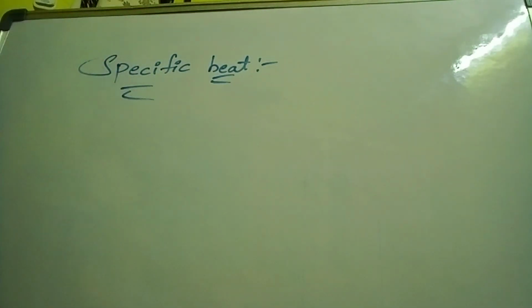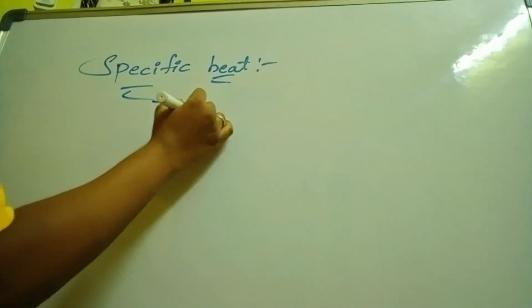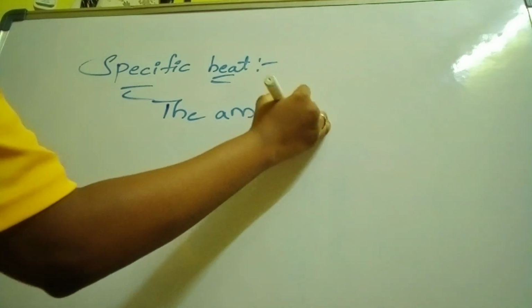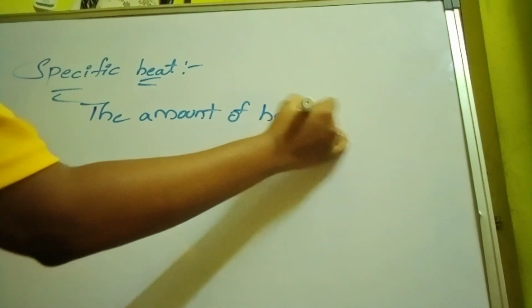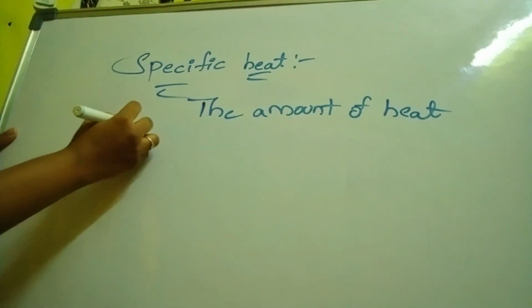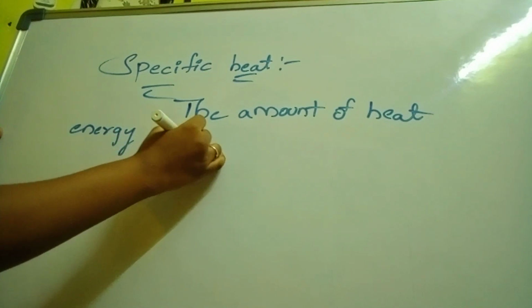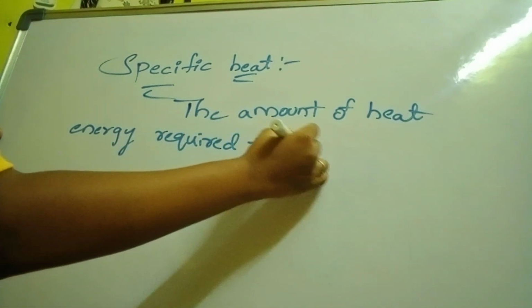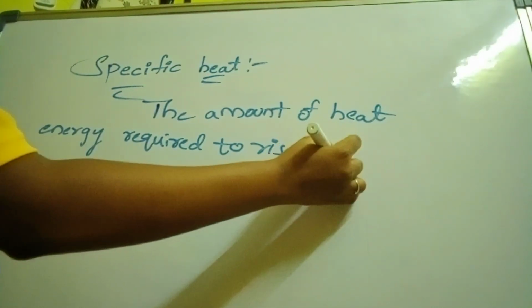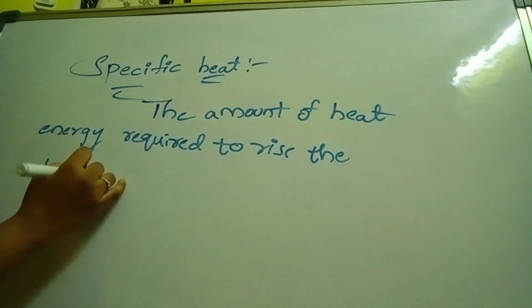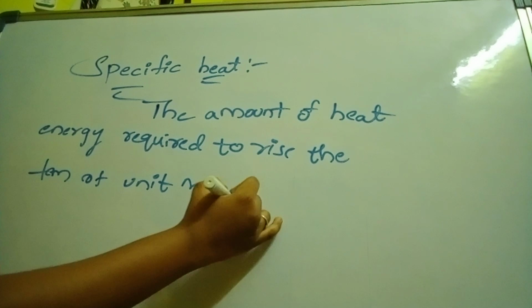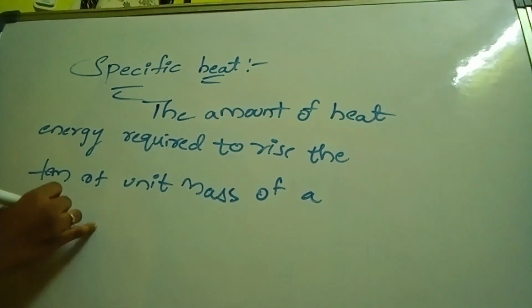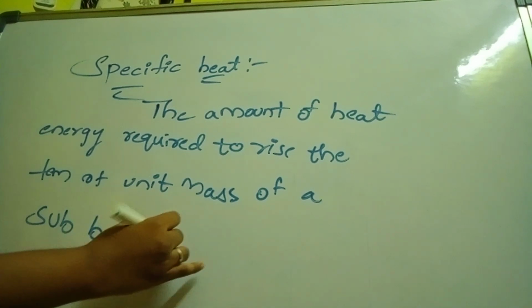So specific heat means the amount of heat energy required to raise the temperature of unit mass of a substance by 1 degree centigrade.